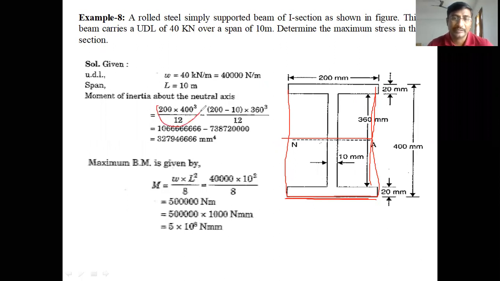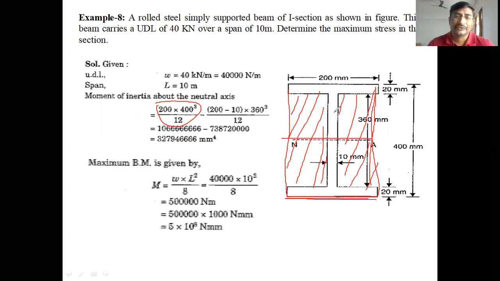This is the moment of inertia about the neutral axis of the whole rectangle. From this whole rectangle, we should subtract the moment of inertia of these two areas. If we subtract these two areas, then only we can get the I section moment of inertia.